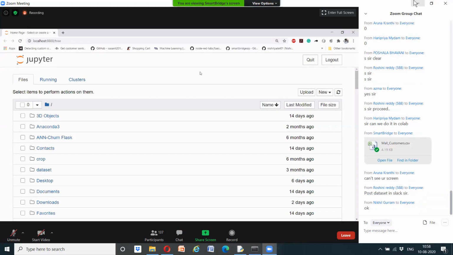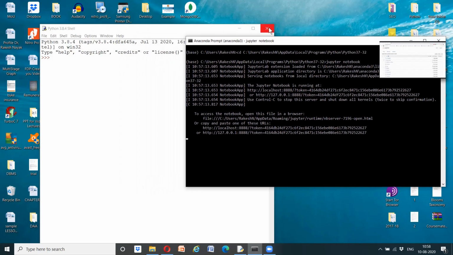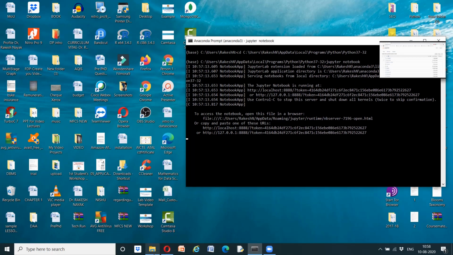Okay, yeah. Open a new Jupyter file. Give the name of the file as k-means clustering.